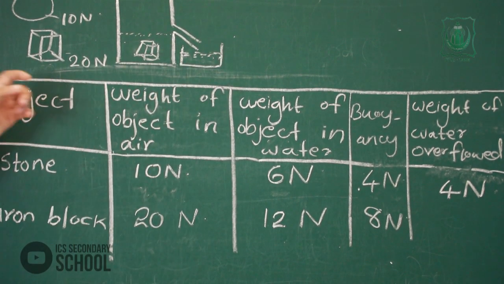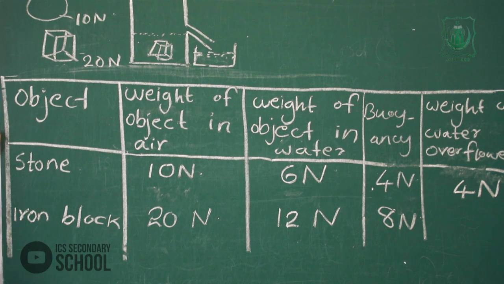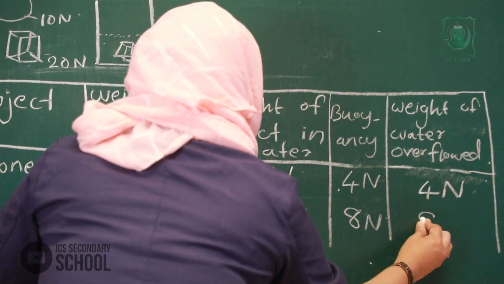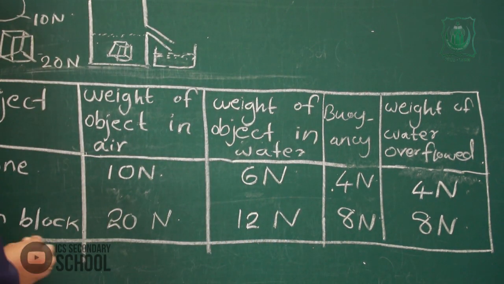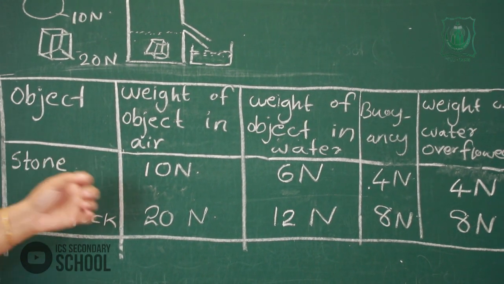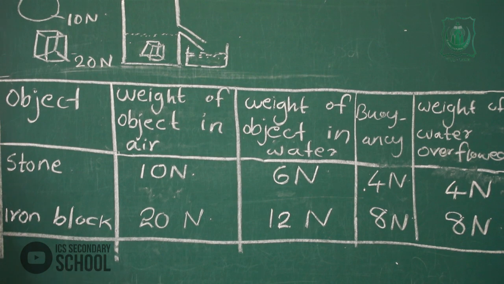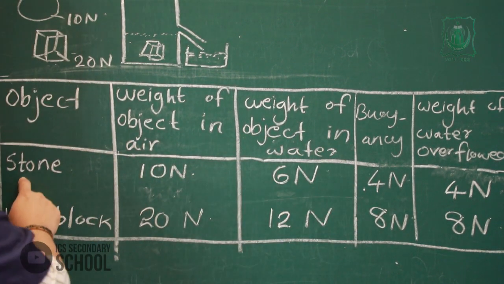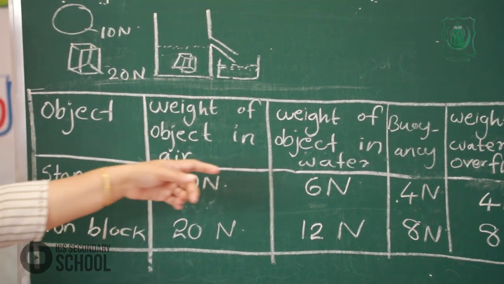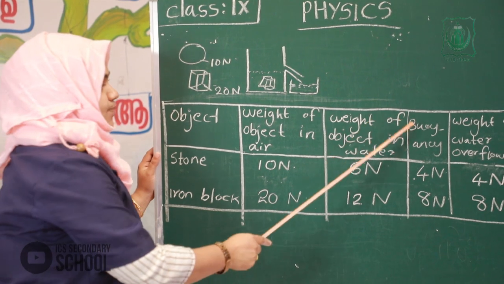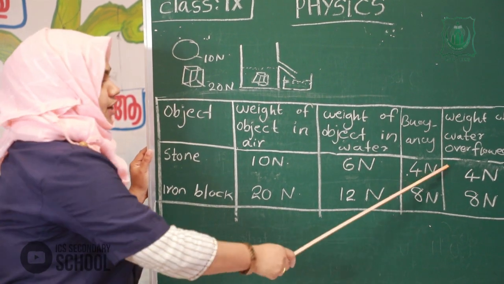When I measure the weight of this water, I got 8 Newton. So what is the buoyancy of stone here? That is 4 Newton. The buoyancy experienced by stone is 4 Newton.